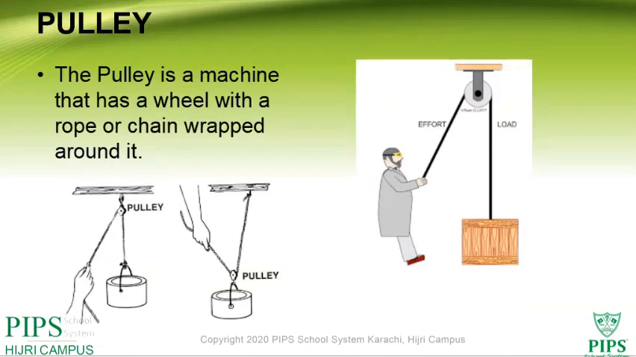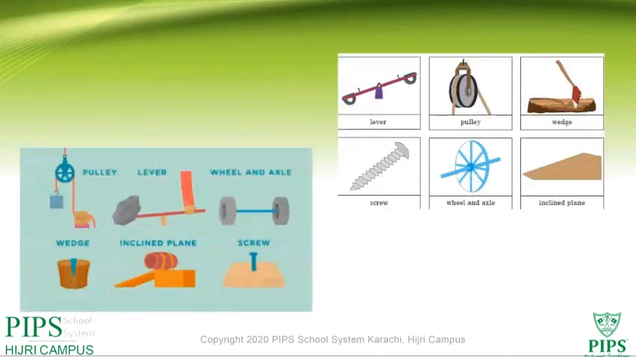And the pulley. A pulley is a machine that has a wheel with a rope or chain wrapped around it. You can also see the picture of a pulley over here. We put in effort and the load from the lower level gets to the upper level. Tell me an example of a pulley. Like a well. What does the well do? We put the bucket in the well and we put in effort, and then it comes upward full of water as well.